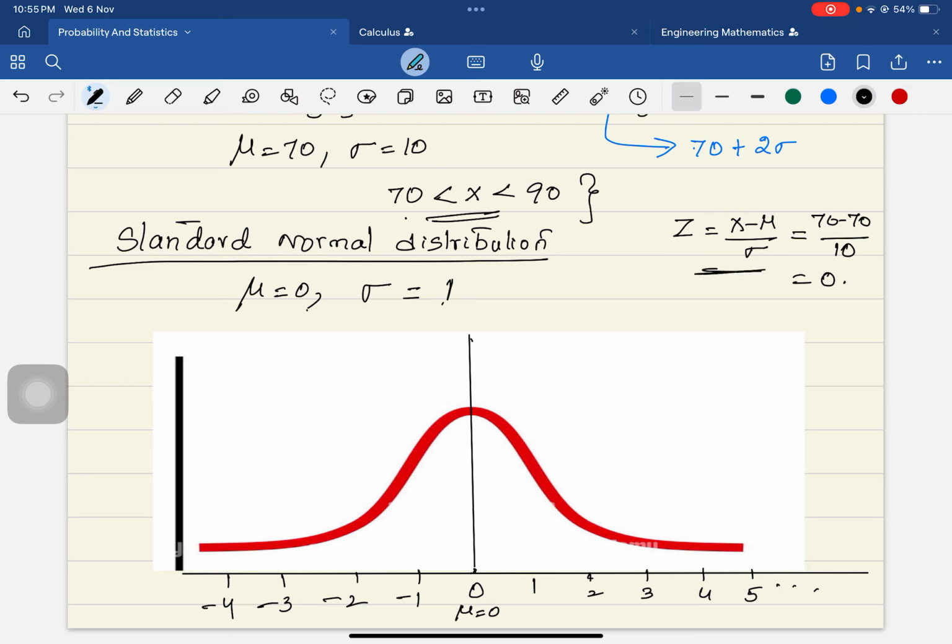Now, I wanted the region between x equal to 70 to 90. The corresponding z value is 0 when x is 70, and when x is 90, the z value becomes 90 minus 70 by 10, which is equal to 20 by 10, that is equal to 2. So the corresponding z value is 2, and so the line is this.